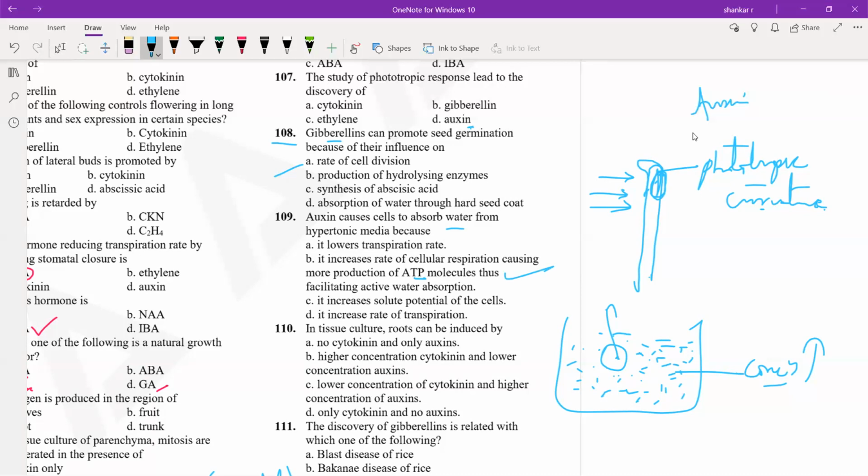In tissue culture, root can be induced by... again, it's a repeating question. The answer is lower concentration of cytokinin and higher concentration of auxin. Okay, root can be induced by lower concentration of cytokinin and higher concentration of auxin.